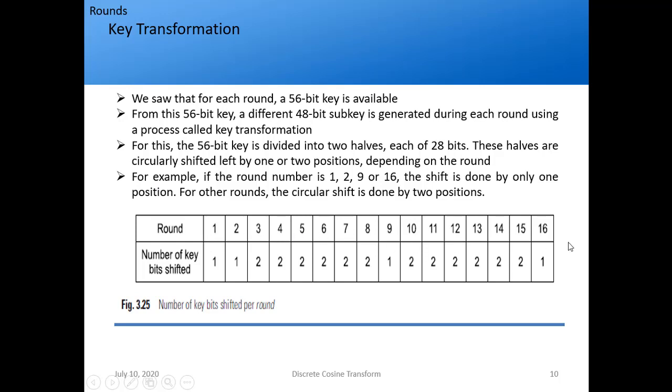How many rounds do we have? 1 to 16. If the round number is 1, 2, 9 or 16, the shift is done by only one position. So for 1, 2, 9, 16, you see that the number of key bits shifted is 1. And for other rounds the circular shift is done by 2 positions. This is what the third sentence means. If you want, you can just remember 1, 2, 9, 16 shift by 1, rest all shift by 2. That is not an issue.